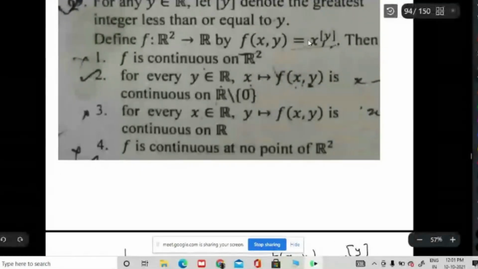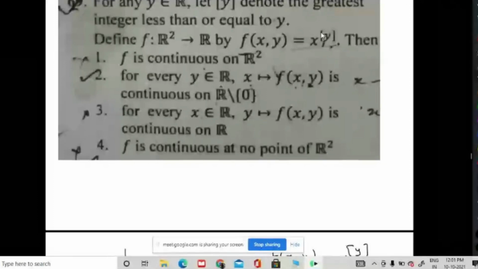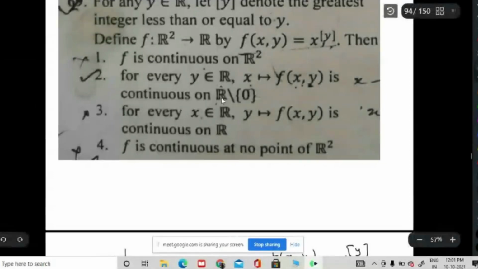So finally you will get an integer only here. You fix y, and for each y you will get an integer, but that integer can be negative, so it will be something like 1 by x or 1 by x square. Such a function can come there, but we are talking about continuity on R minus 0, not on the entire domain.